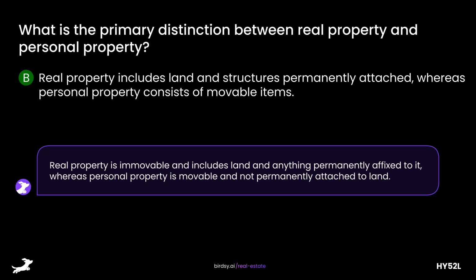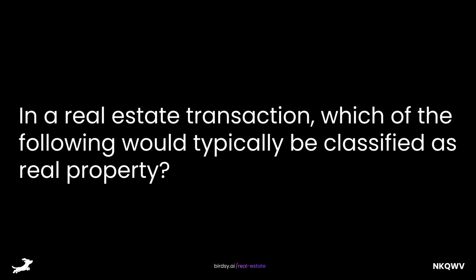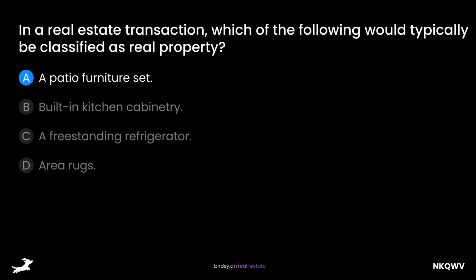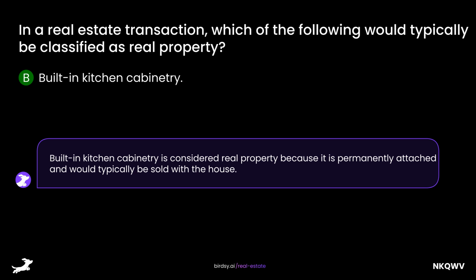Real property is immovable and includes land and anything permanently affixed to it, whereas personal property is movable and not permanently attached to land. In a real estate transaction, which of the following would typically be classified as real property? Is it A, a patio furniture set, B, built-in kitchen cabinetry, C, a freestanding refrigerator, or D? The answer is B, built-in kitchen cabinetry. Built-in kitchen cabinetry is considered real property because it is permanently attached and would typically be sold with the house.